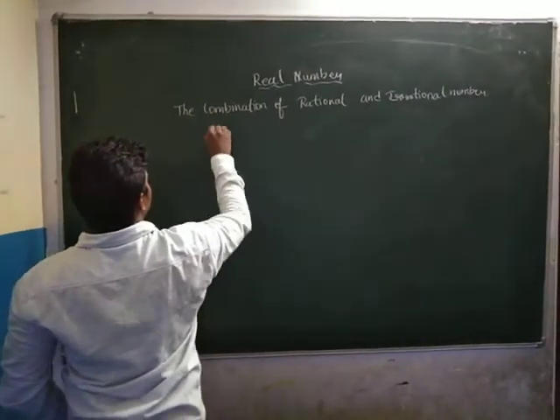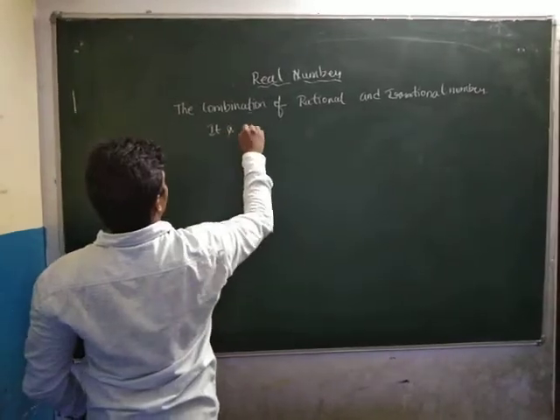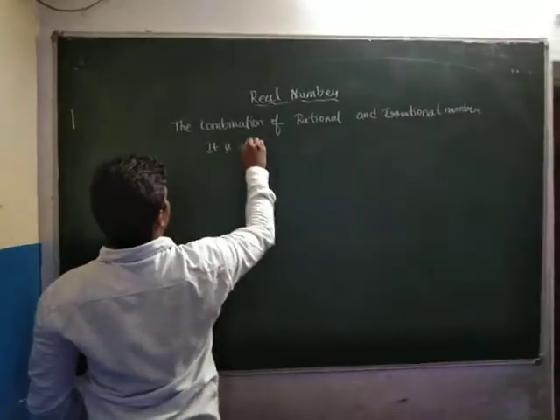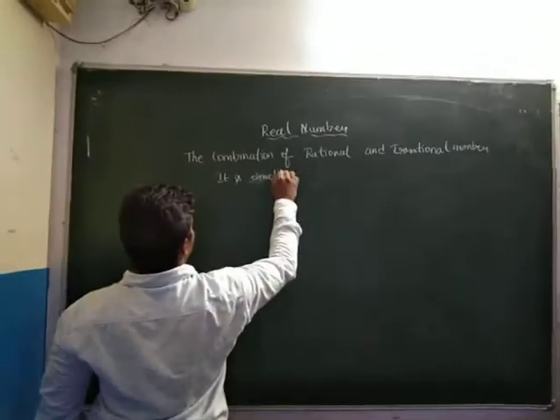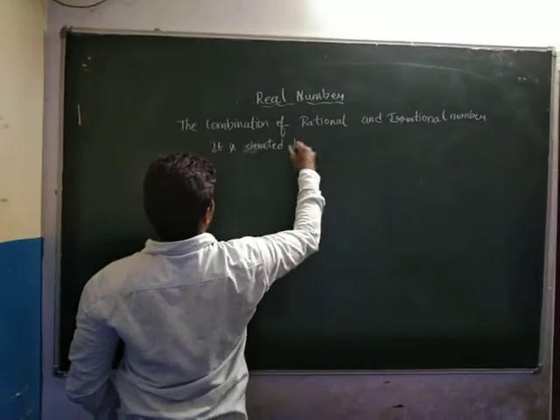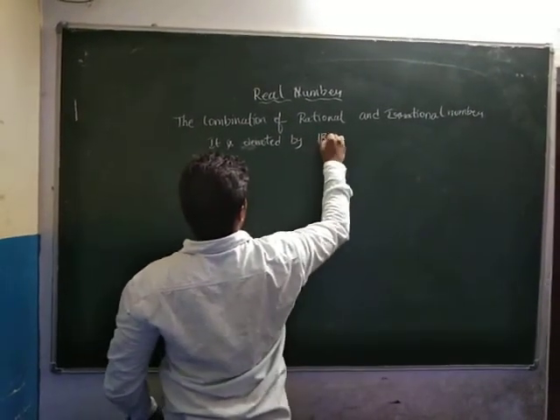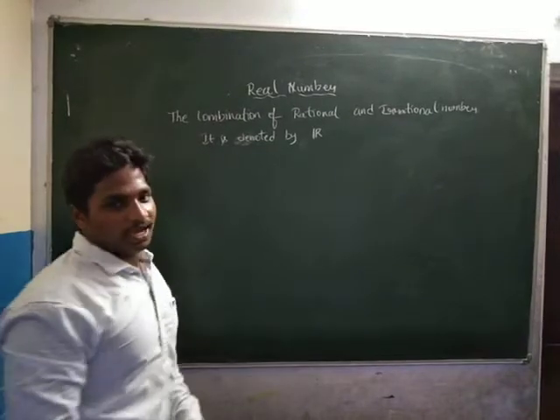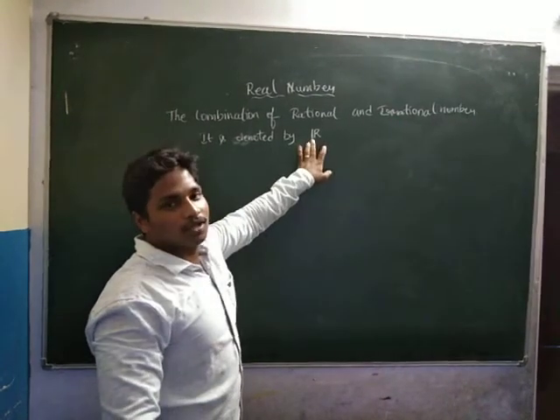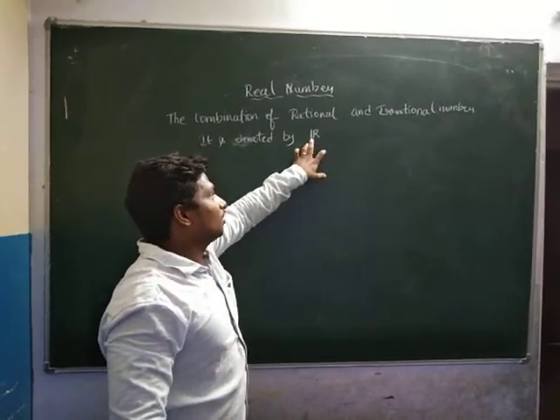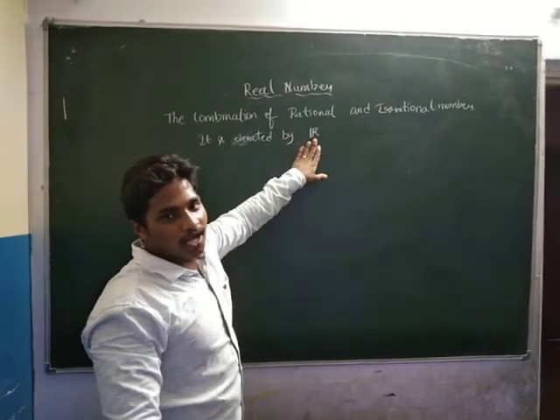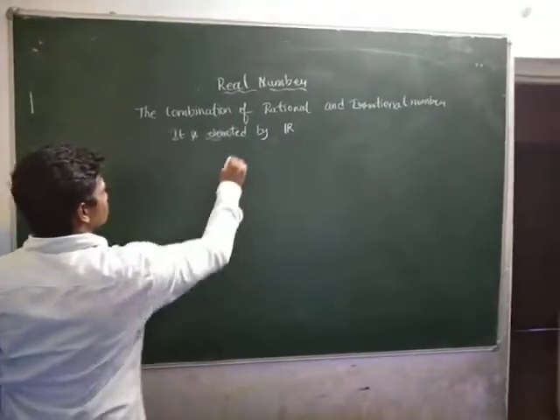See here, it is denoted by the capital R. Okay, but we should learn it like only R.